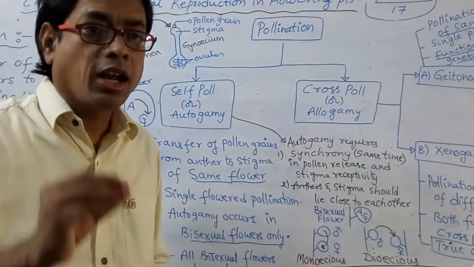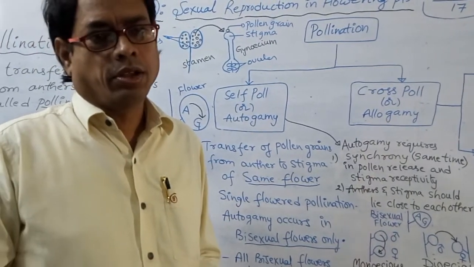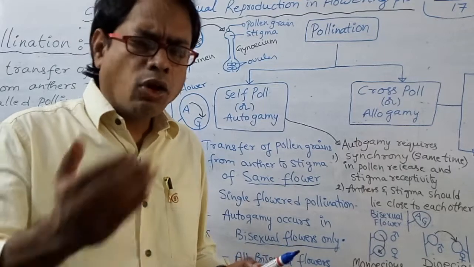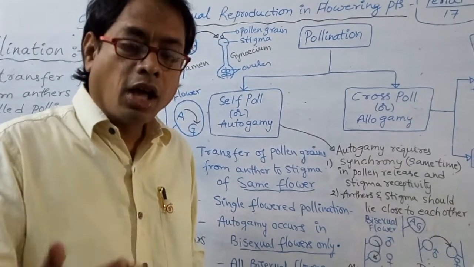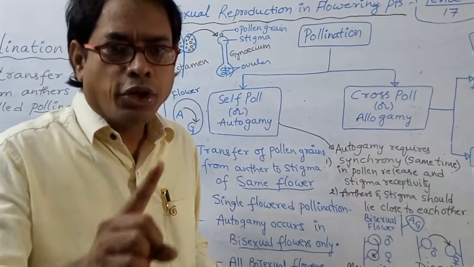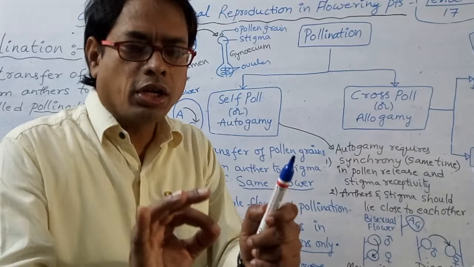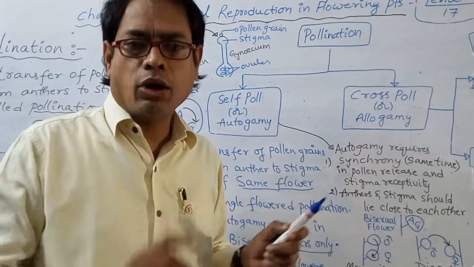Cleistogamous flowers are underground: true. Here, underground means the stem produces flowers, not the root. The root never produces flowers. That point you have to remember.